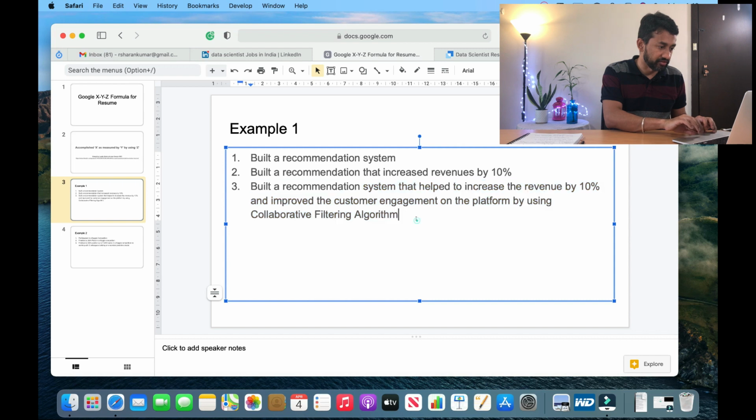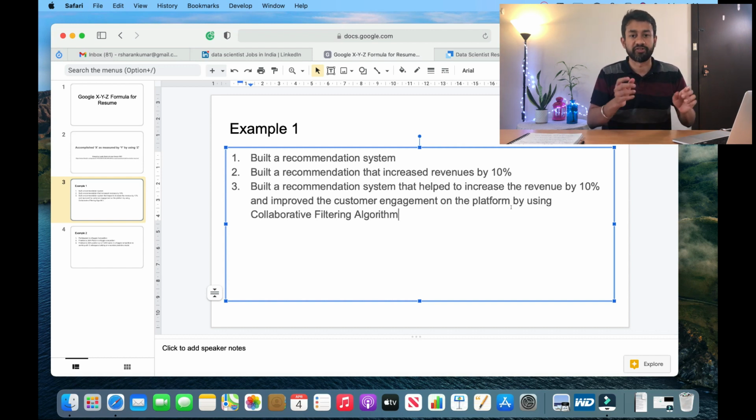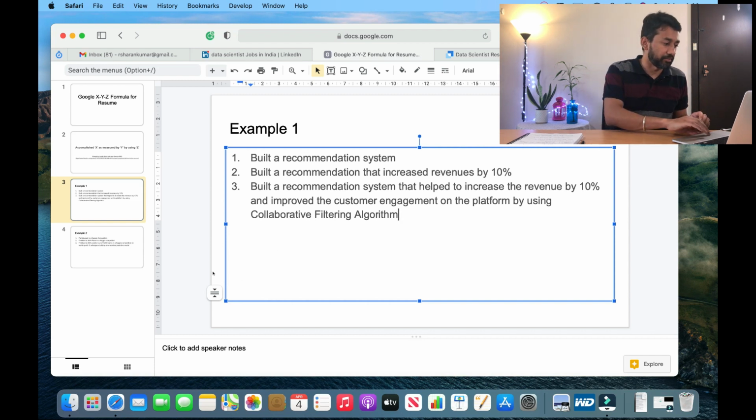So what it says is, built a recommendation system, which is X, that helped to increase the revenue by 10% and improved the customer engagement, which is Y. So it talks about how it has been measured, and it also says by using a collaborative filtering algorithm, which is the Z. So we have now used the XYZ formula in order to translate a simple statement into a very impactful statement. Let's see one more example and then understand much better.